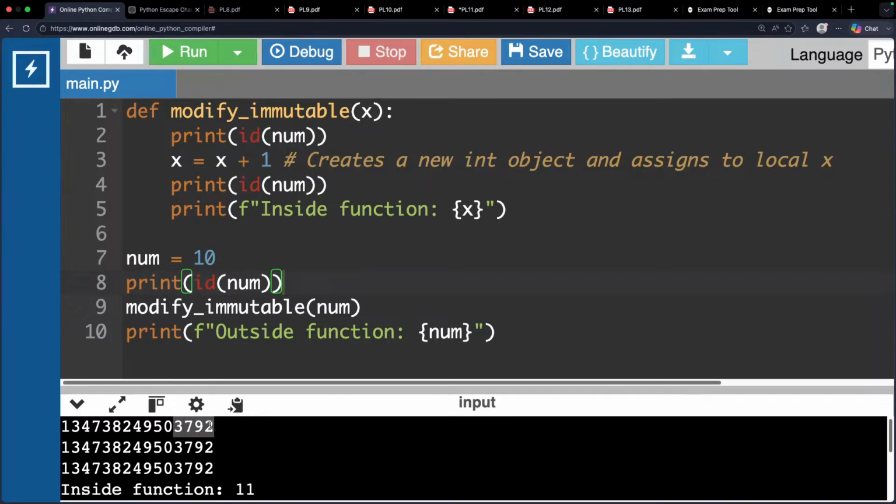When you go to the function, at the starting, that is also 3792. Right, now everyone observe clearly. Modify immutable. So num is immutable.